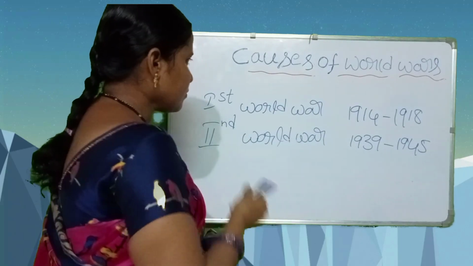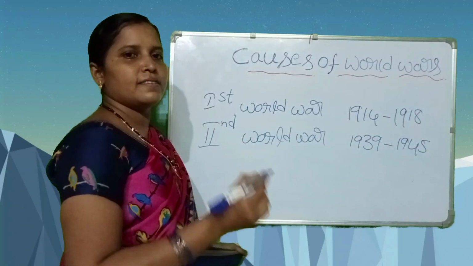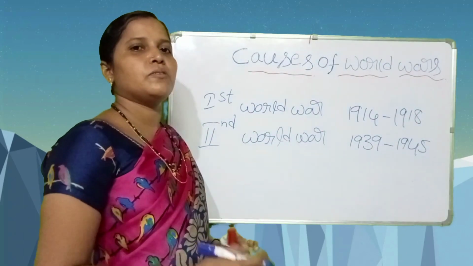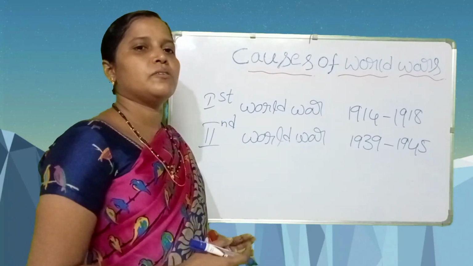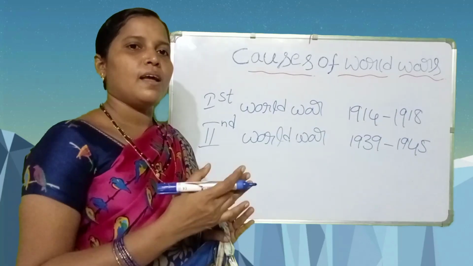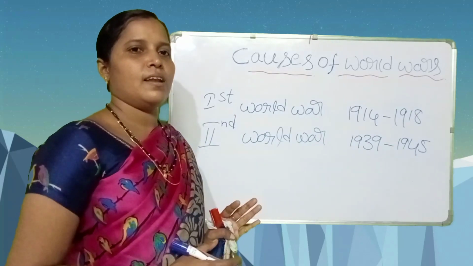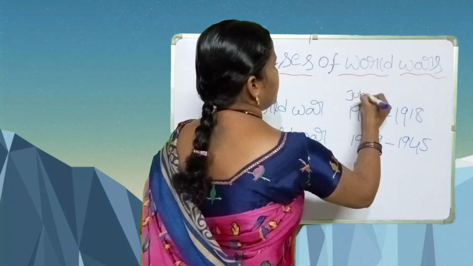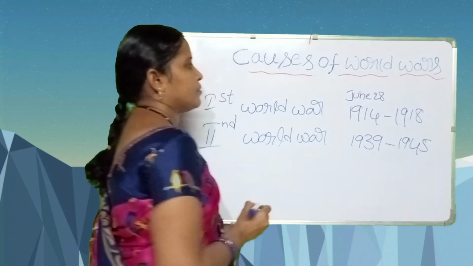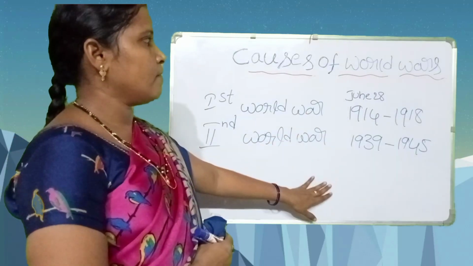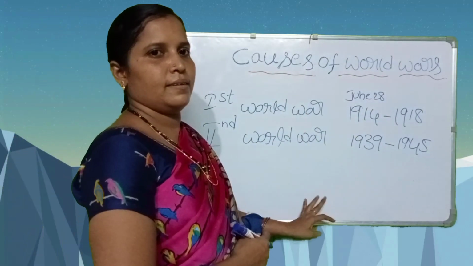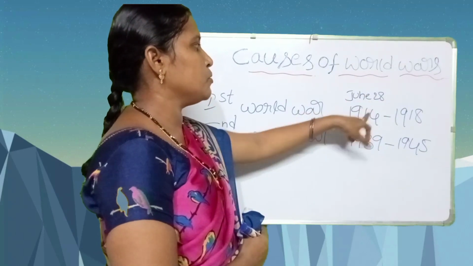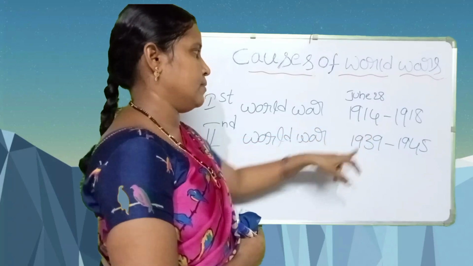Here, Austrian Prince Archduke Ferdinand went to the Austrian streets along with his wife on June 28, 1914. Ferdinand was killed by a Serbian on June 28th in 1914.